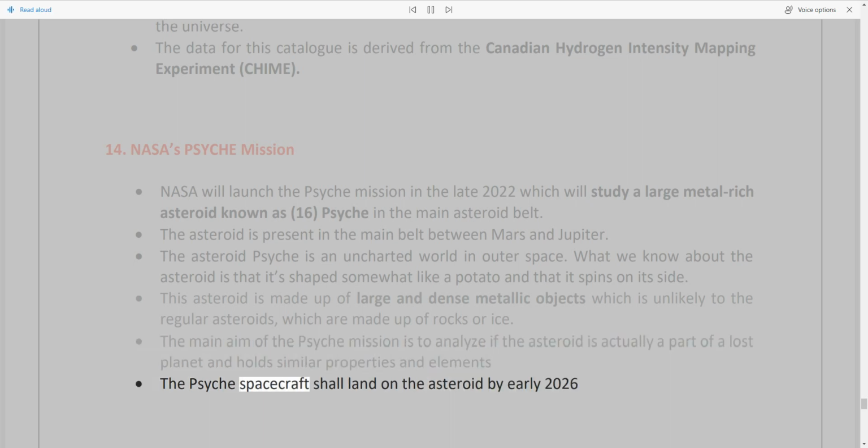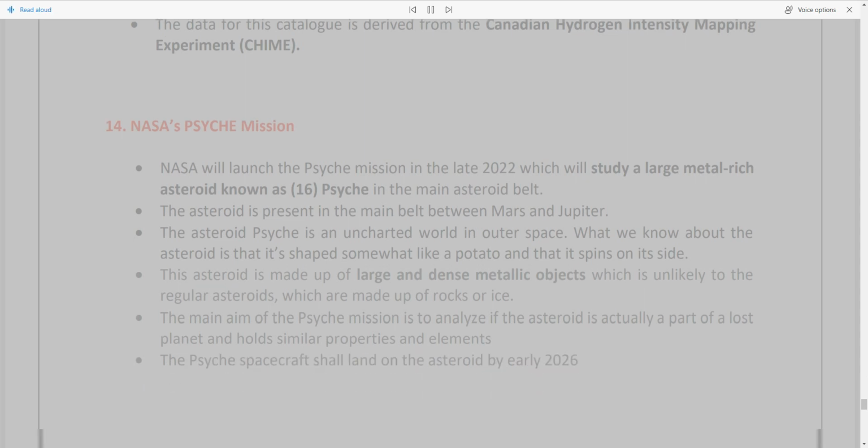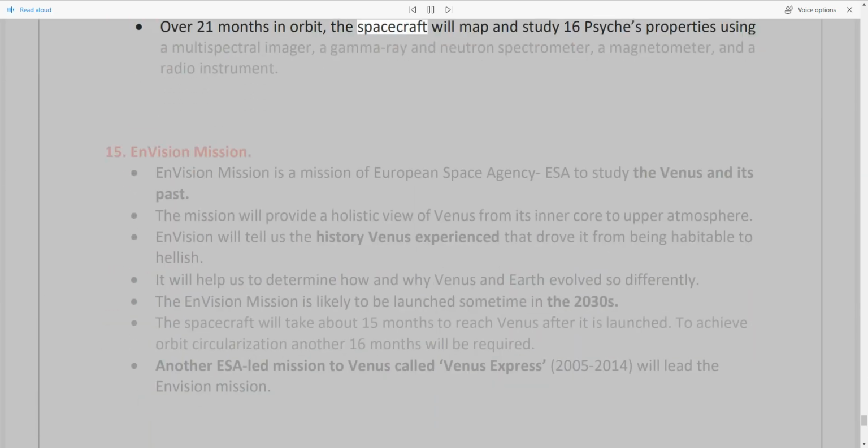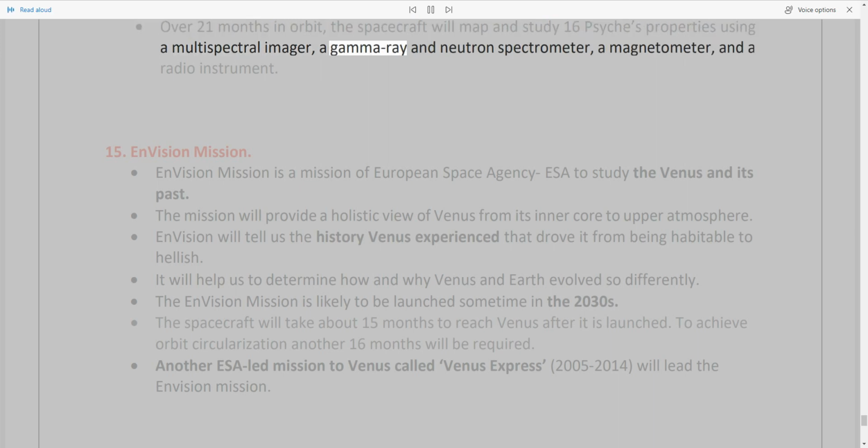The Psyche spacecraft shall land on the asteroid by early 2026. Over 21 months in orbit, the spacecraft will map and study 16 Psyche's properties using a multispectral imager, a gamma ray and neutron spectrometer, a magnetometer, and a radio instrument.